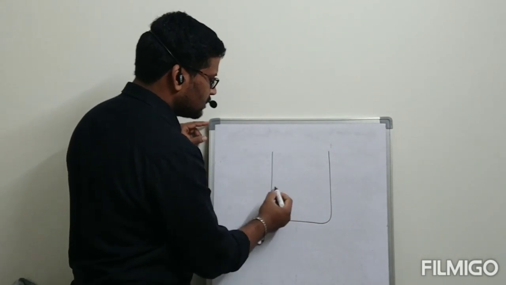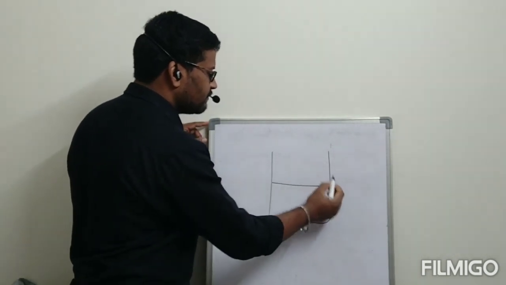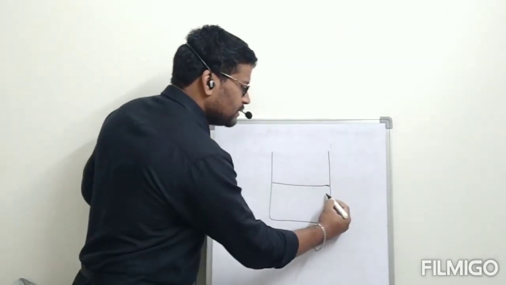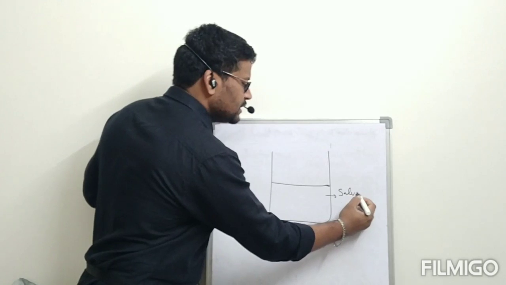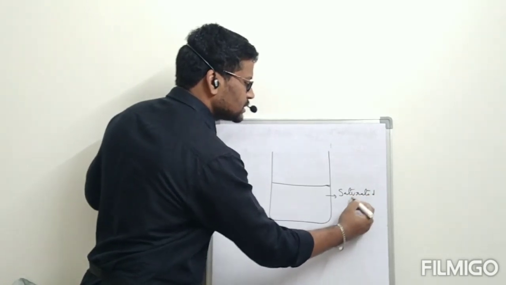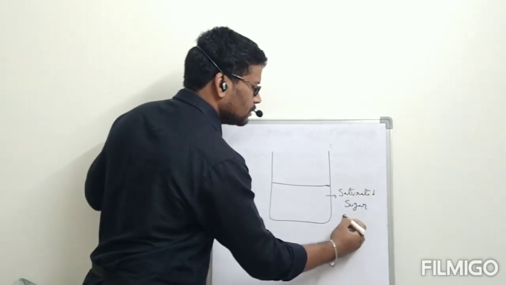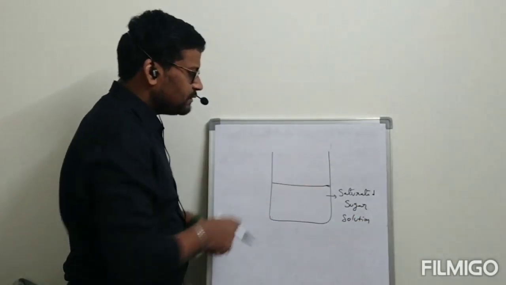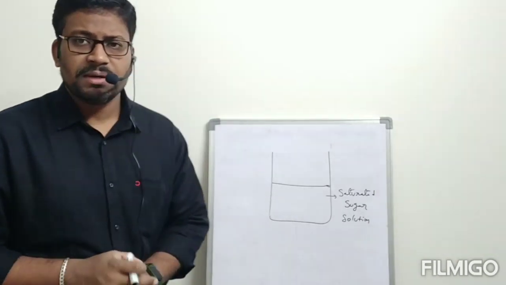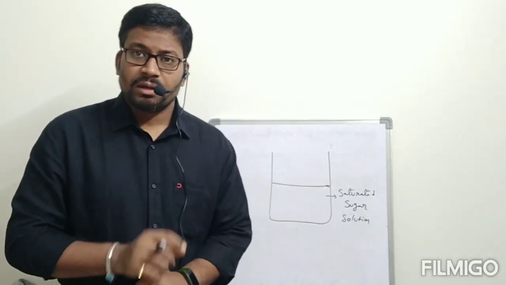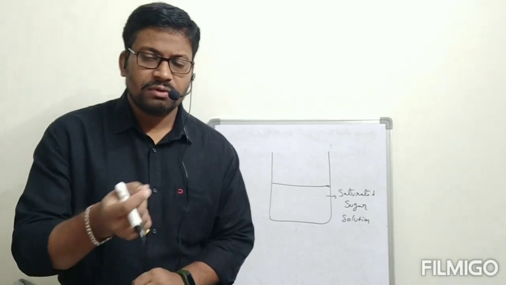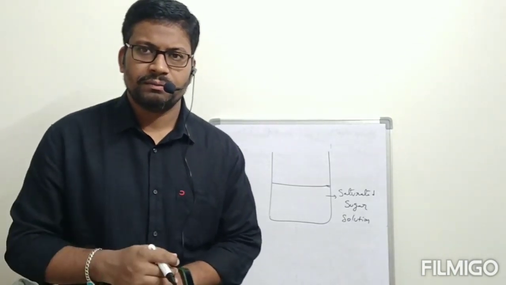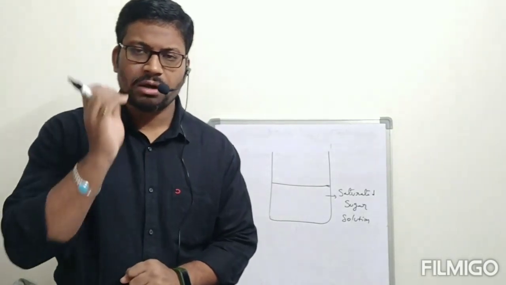I took a beaker, half filled with water. This is prepared with saturated sugar solution. What is meant by saturated sugar solution? If you add a further amount of sugar to that solution, the sugar won't be dissolved, because the water has already dissolved as much sugar as it can.